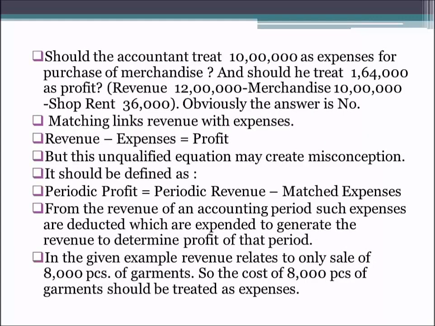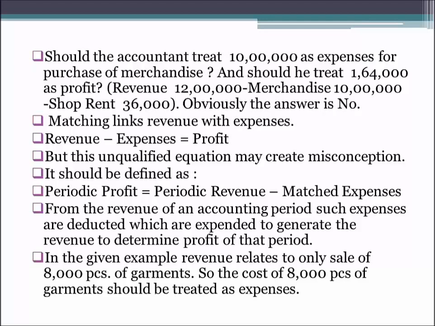Now, should the accountant treat rupees 10 lakh as expense for the purchase of merchandise? And should he treat 1,64,000 as profit, that is the revenue of 12 lakh, deducting the merchandise expense of rupees 10 lakh, and from that deducting the shop rent for the whole year, that is 36,000? So the profit he is getting is 1,64,000. But this is not the profit which is to be recorded.